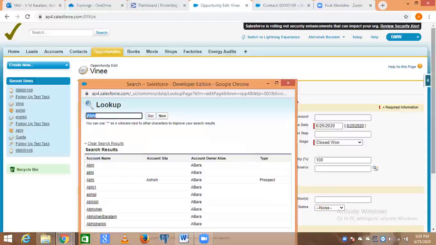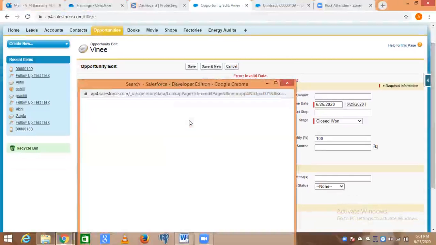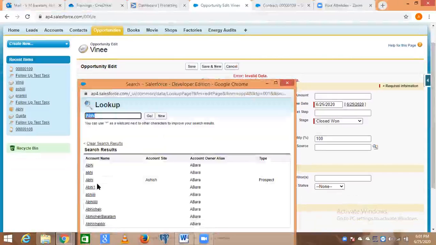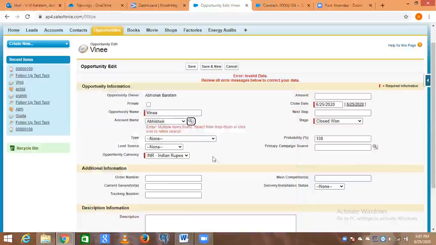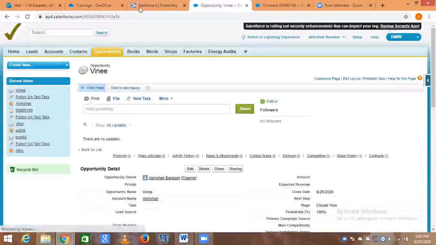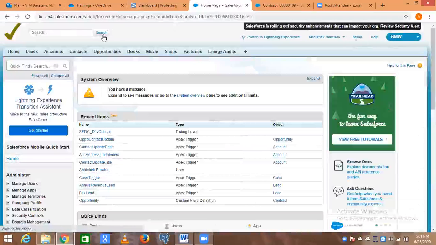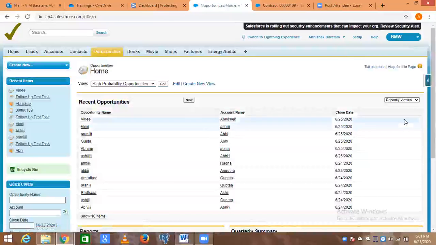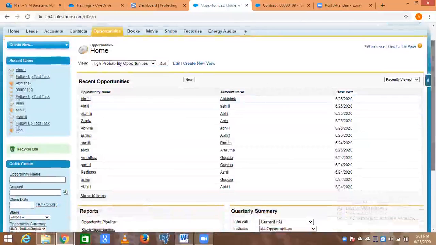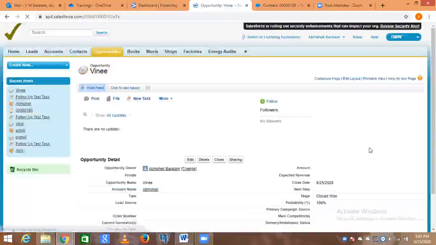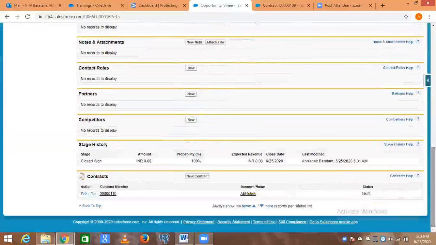And then see, there is an account name Abhi with a capital A. Then there are multiple accounts with the same name. Go back. Open any record and check whether the contract is updated, created or not. Now scroll down. Okay, your one contract is created.